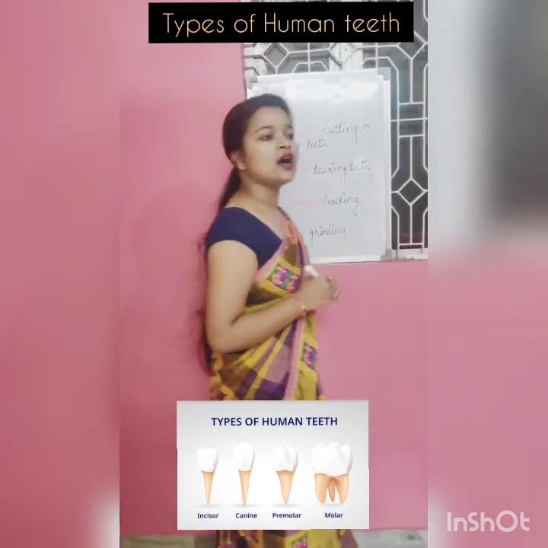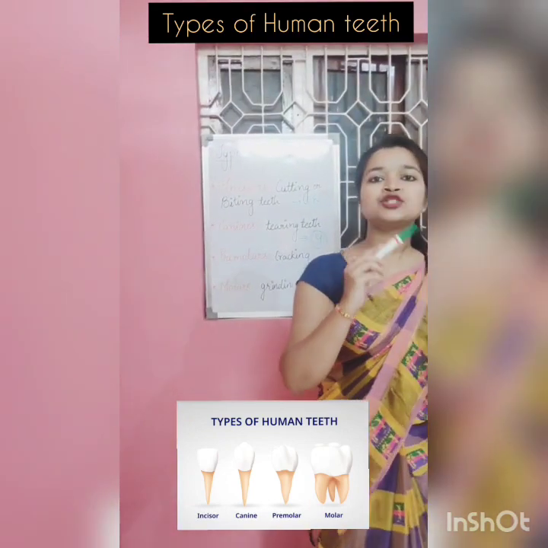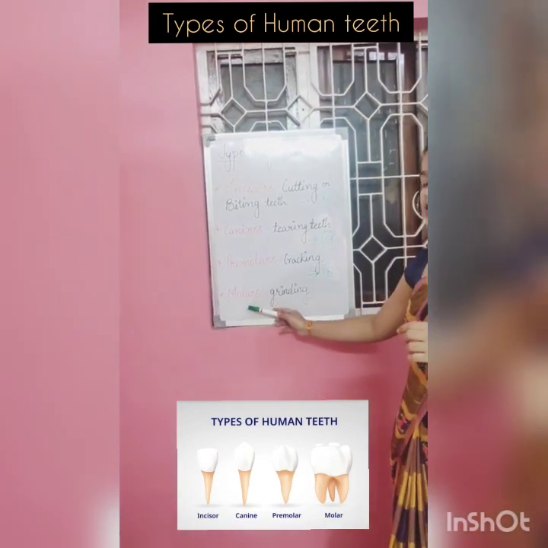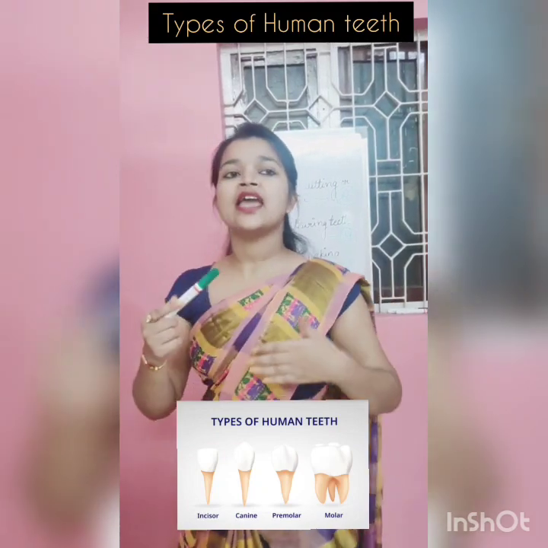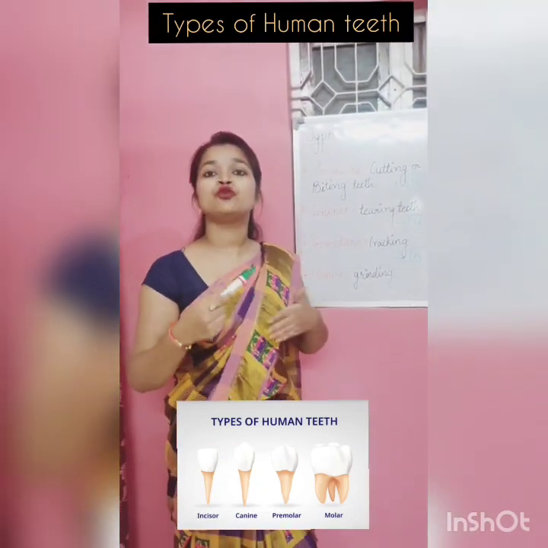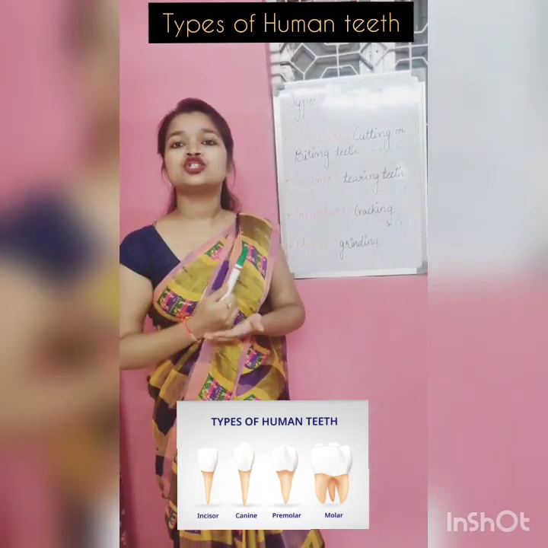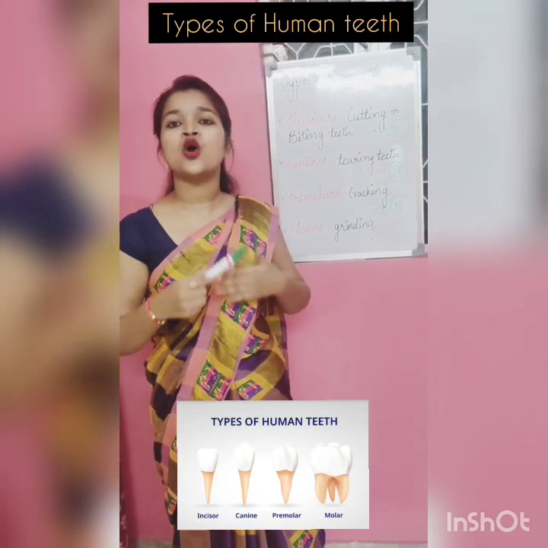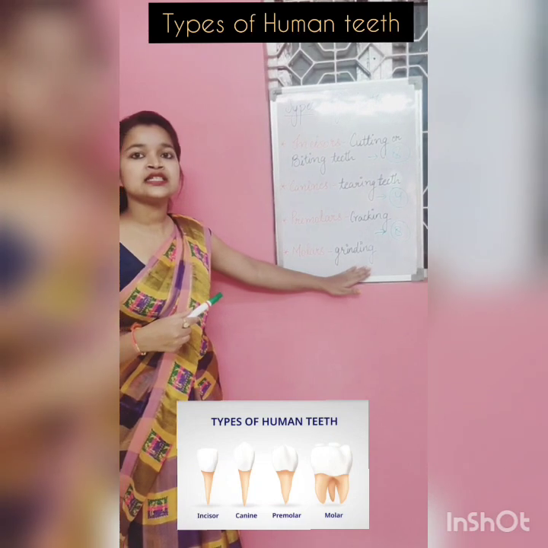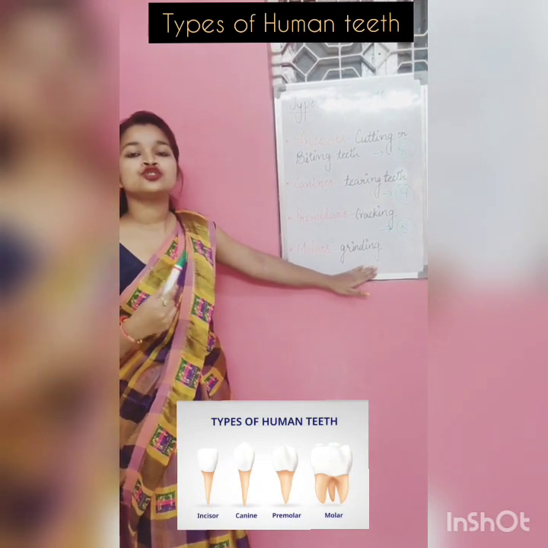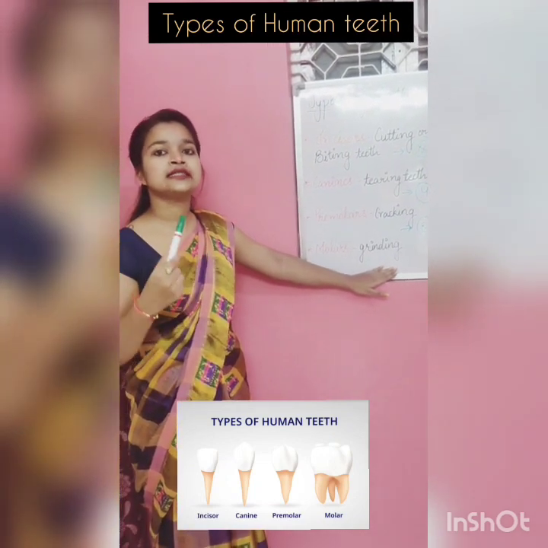Now, after that, the last one is the molars. Molars are known as the grinding teeth, as they help to chew your food finely. They crush your food into smaller particles, making it softer and smaller in size.